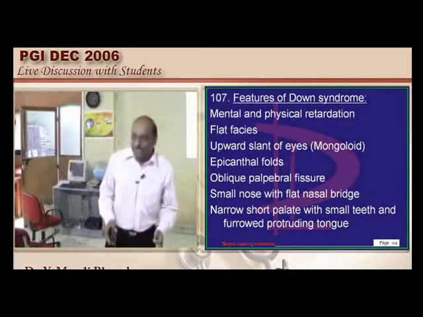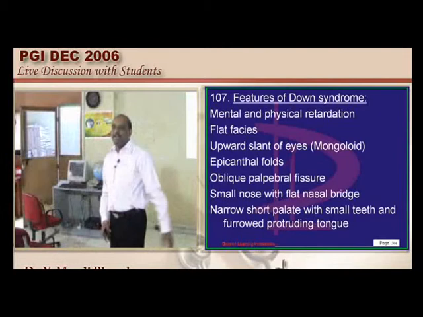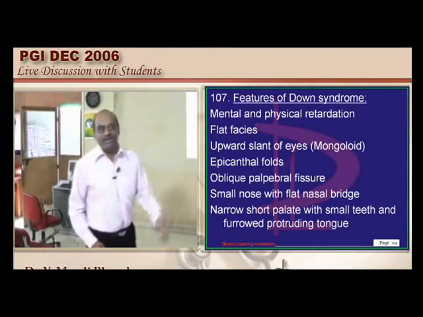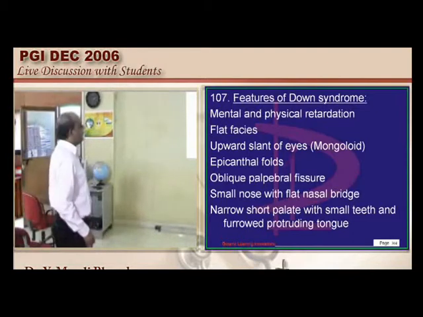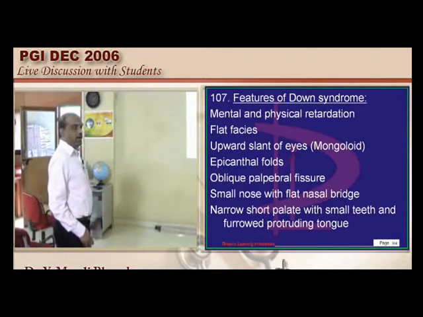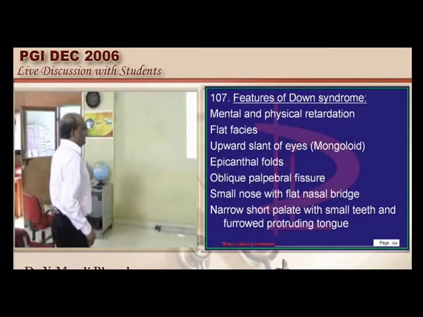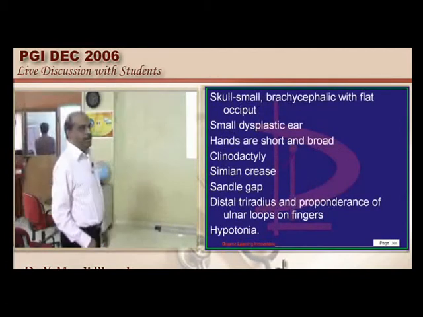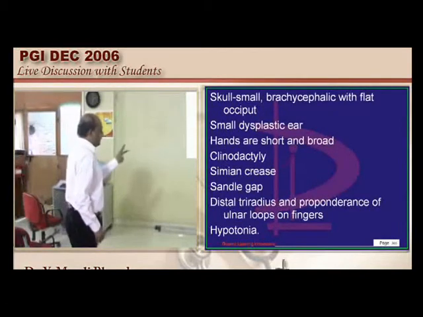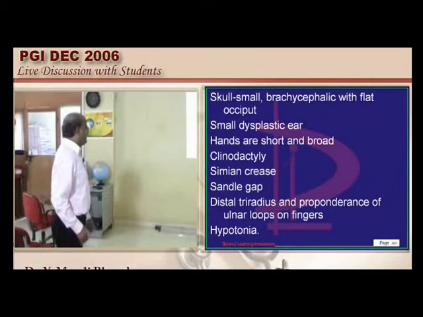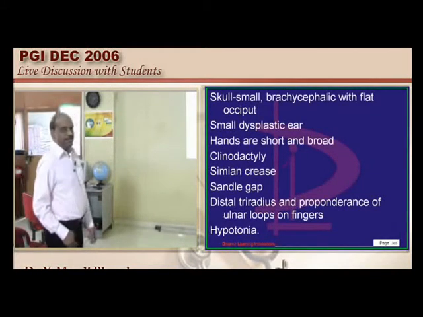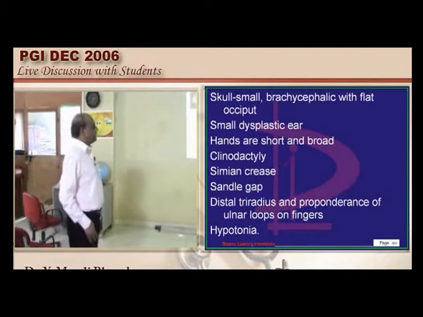Sometimes in exam we tend to tick it and then later come and regret. Little slowly we have to read the questions. It is the upward slant which is the mongoloid, not the anti-mongoloid slant. Epicanthal folds will be there, oblique palpebral fissure, and a flat nasal bridge and a brachycephaly, which is where the skull is small, clinodactyly, and a distal triradius and preponderance of the ulnar loops on the fingers, hypotonia, simian crease. They are all the important telltale signs.